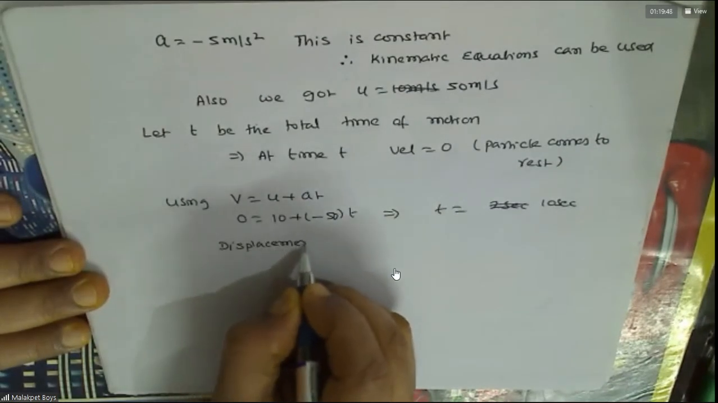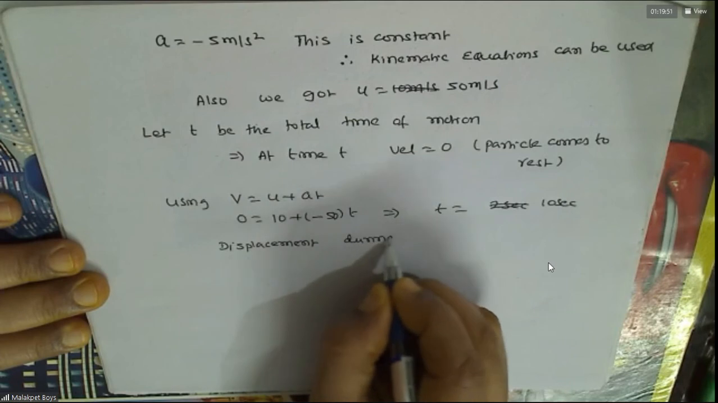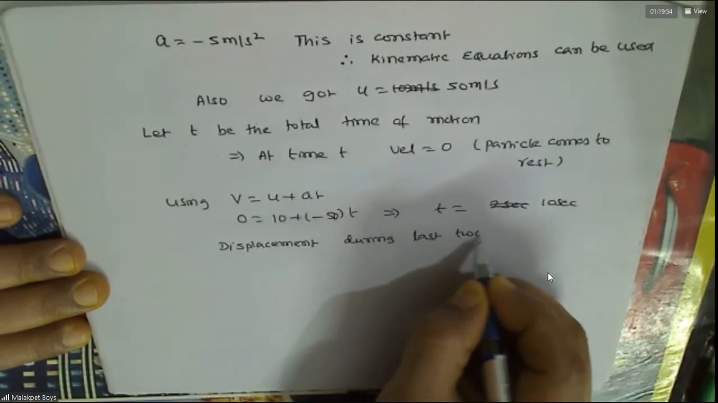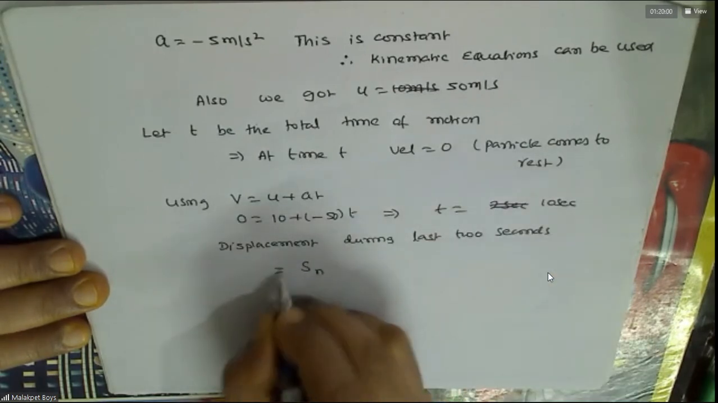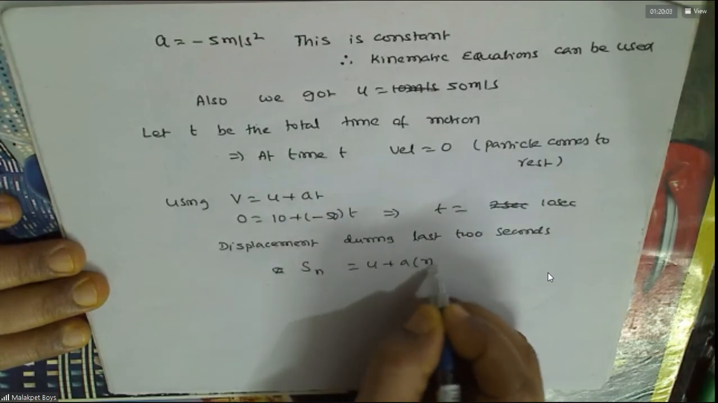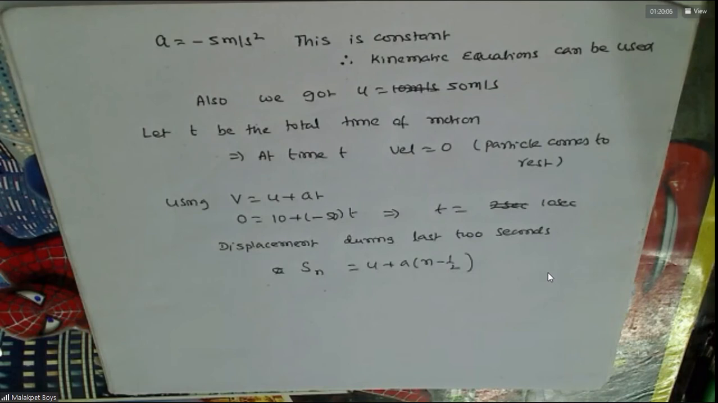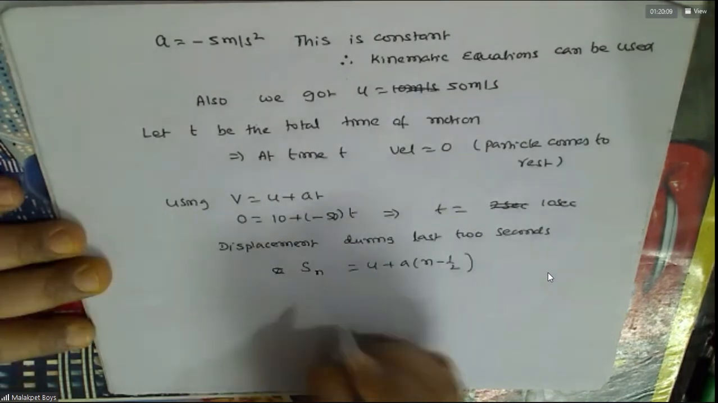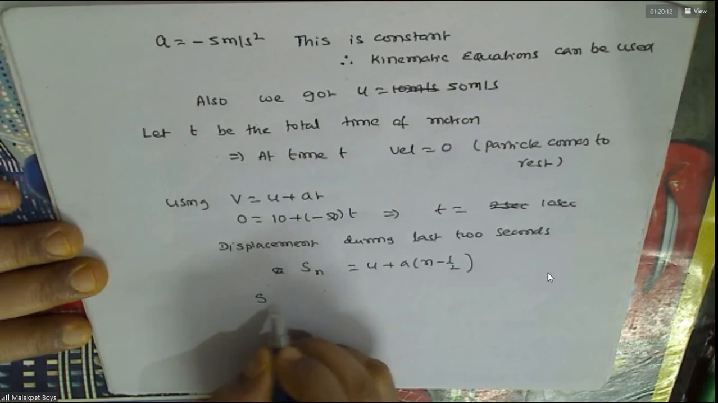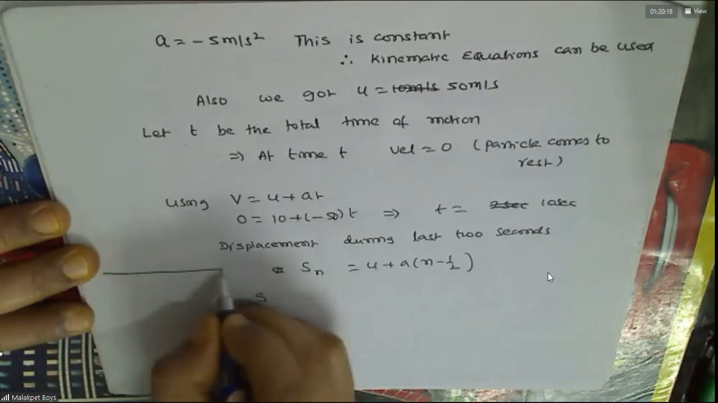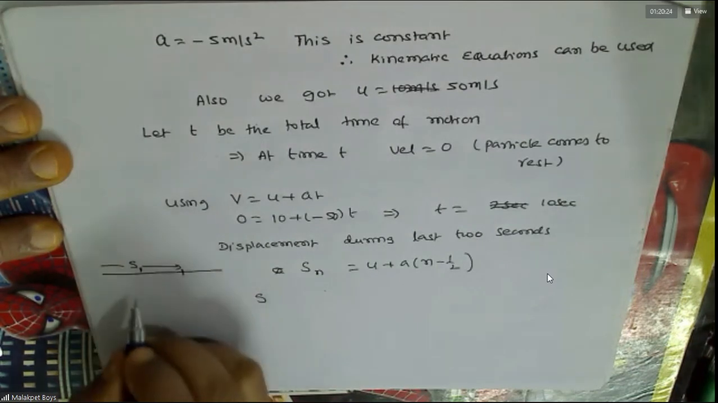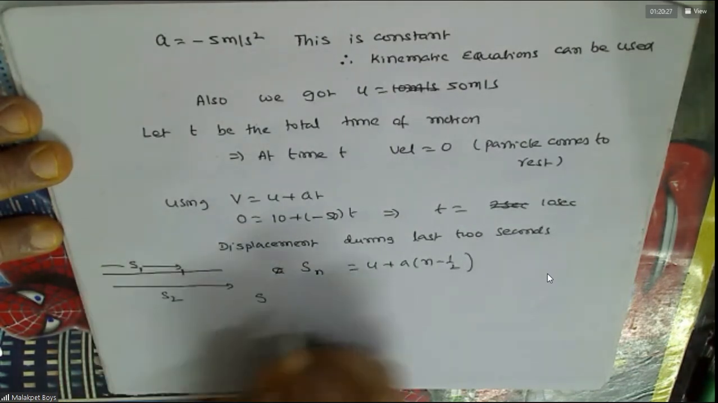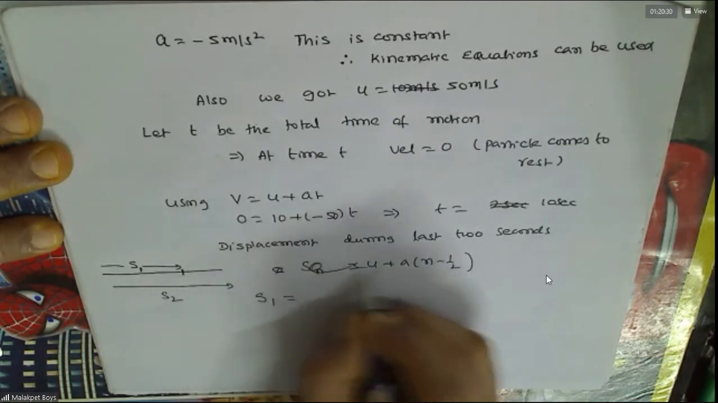Displacement during last 2 seconds. That means S_n equals u plus... remember this? Sir, but this is for 1 second, no, sir. No, that means, see, we need displacement between what? Last 2 seconds means, please see, this is displacement in the first 2 seconds. Yes, sir. S1. Okay, sir, we'll do one thing. We cannot use the equation, sir?